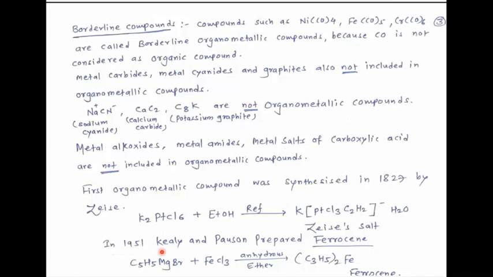In 1951, Kealy and Pauson prepared the very well-known organometallic compound ferrocene. In detail about its synthesis and properties, in coming lectures we are going to discuss its chemistry. How is it formed? See here, C5H5MgBr is reacted with ferric chloride and refluxed in anhydrous ether so that there is formation of ferrocene, a very well-known organometallic compound.